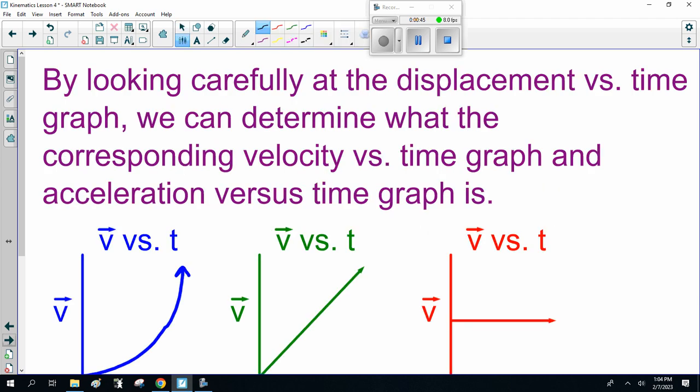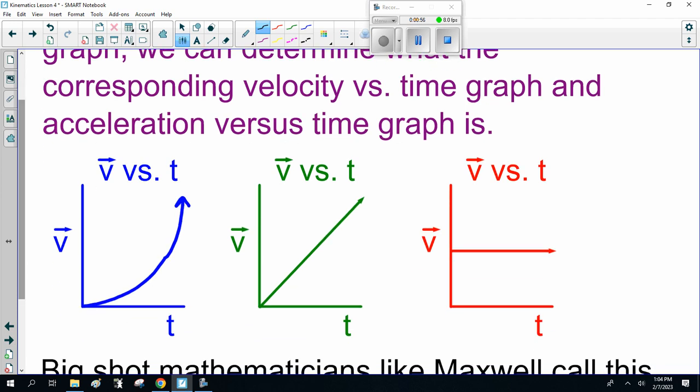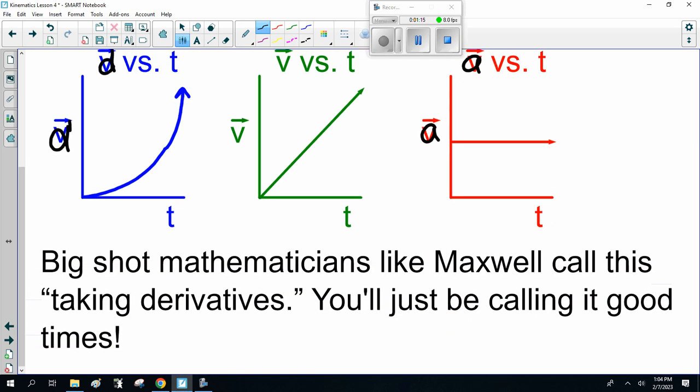Now, by looking carefully at the displacement versus time graphs, we can determine what the corresponding velocity versus time graph and acceleration versus time graph is. So, my apology, there's a typo here. This is supposed to be displacement versus time, and this is acceleration. My apologies, but we'll fix that later. So we have a displacement time graph. We can turn that into a velocity versus time graph, turn that into an acceleration versus time graph. Now, big shot mathematicians call this taking derivatives. You'll just be calling it the good times. Yes, wait till we get to calculus.